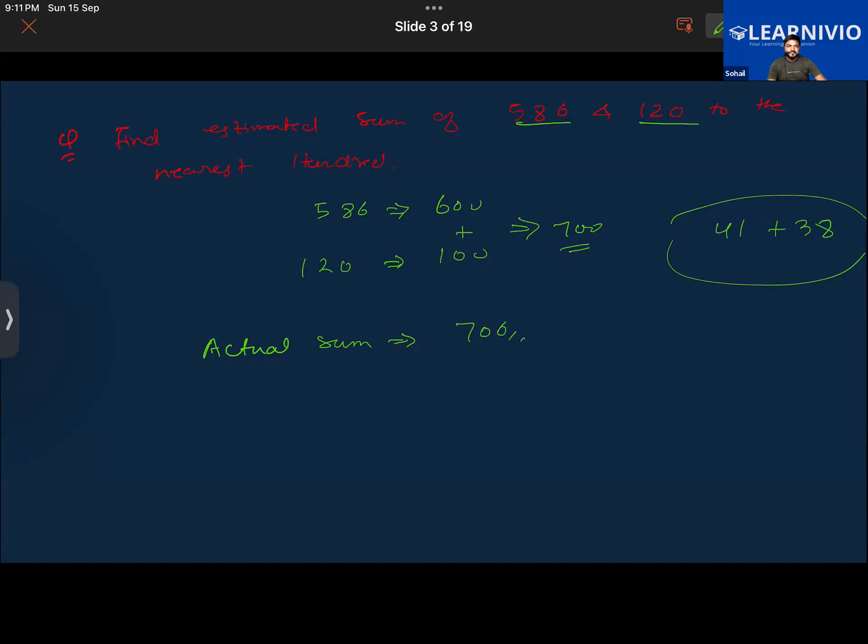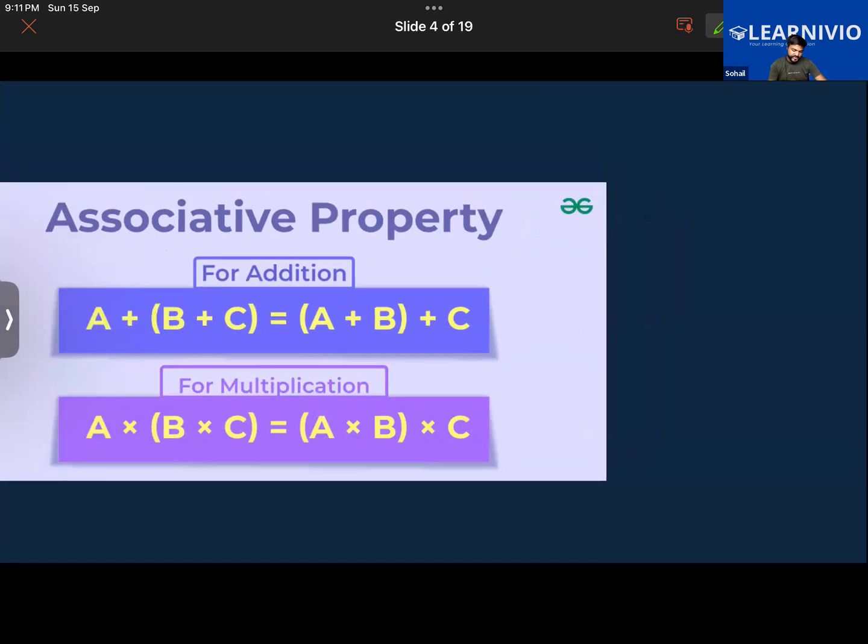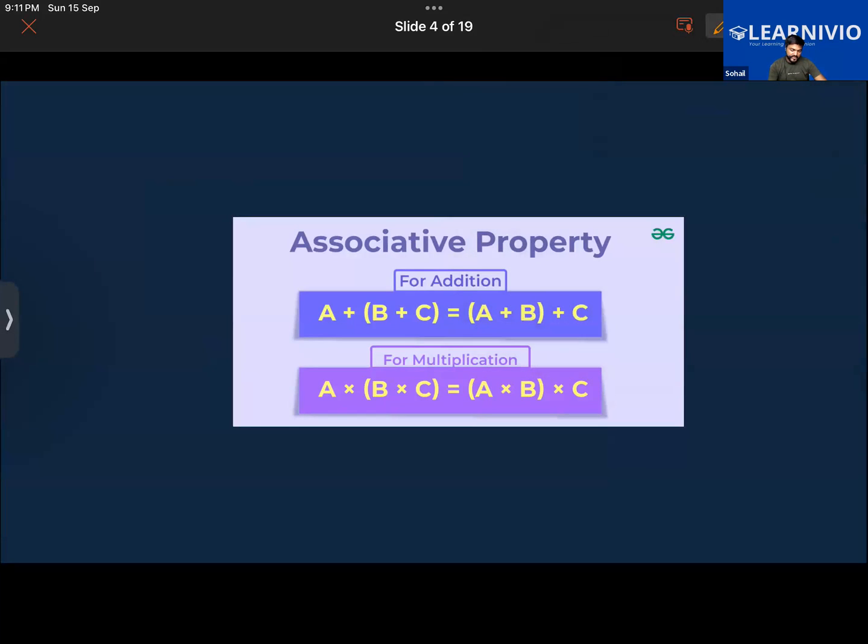Now let us understand some important properties of addition and subtraction. First we are going to revise the associative property, because we have done this earlier also. Say you have any three given numbers. If you change the grouping in addition, the answer is going to be the same. Say I have numbers A, B, and C. I group B and C here, and in another way I group A and B, but the answer is still the same.